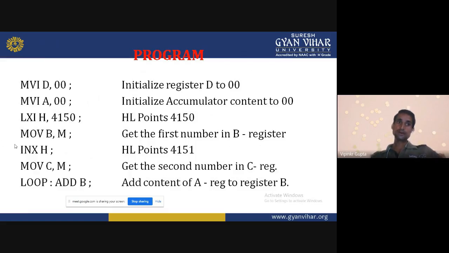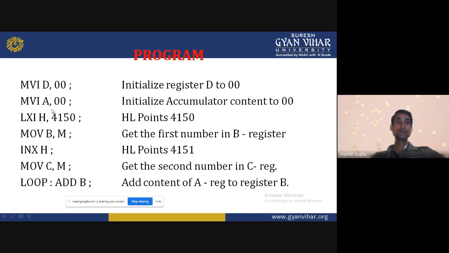When we have transferred the first data, we increment the HL pair by 1, so our next memory location is 4151. Now that data we transfer into the C register. So B and C have the data on which we want to perform the operation. Now we will start the loop. Add B.